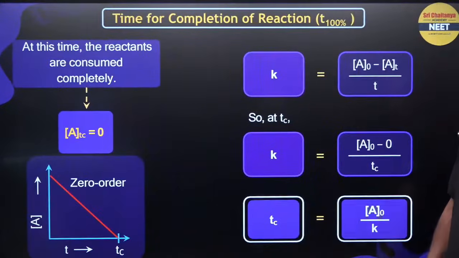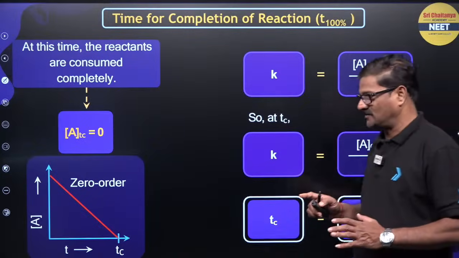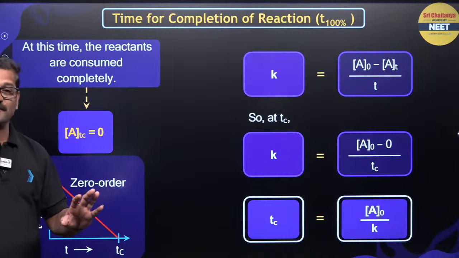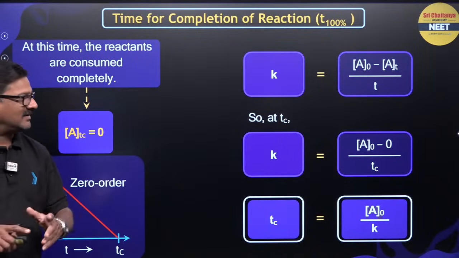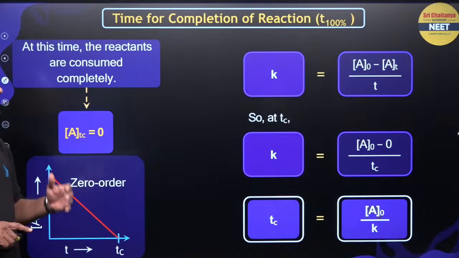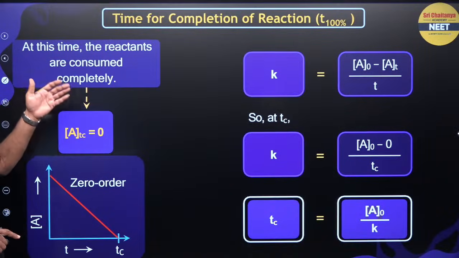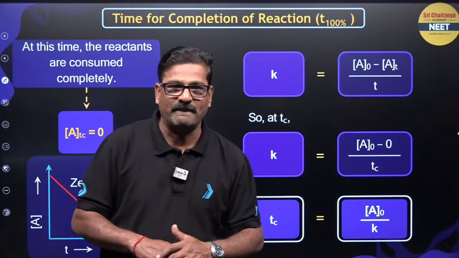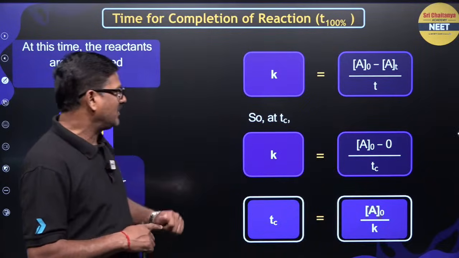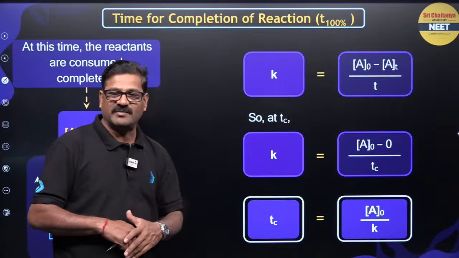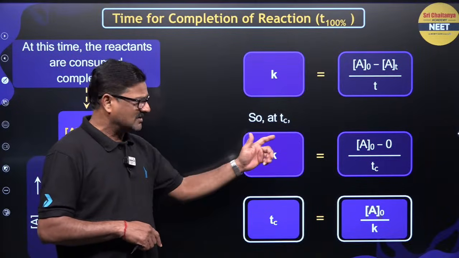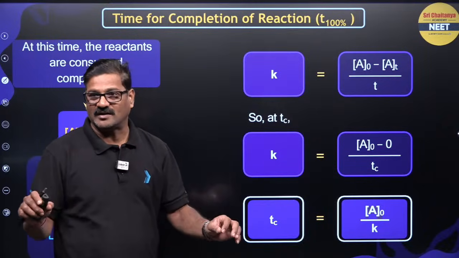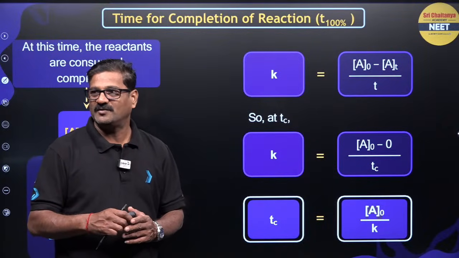Moving ahead, time for completion of the reaction. For first order it is quite important, it will take infinite time. Here it is going to be the time required to complete the reaction. At becomes 0. So K is equal to A naught minus At by t. K is equal to A naught minus 0 by t. So t completion is equal to A naught by K.